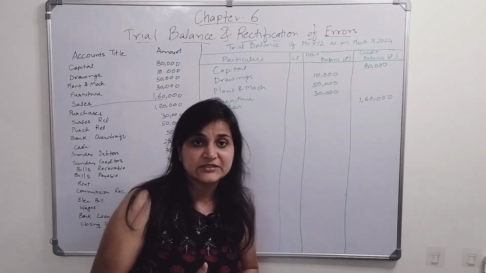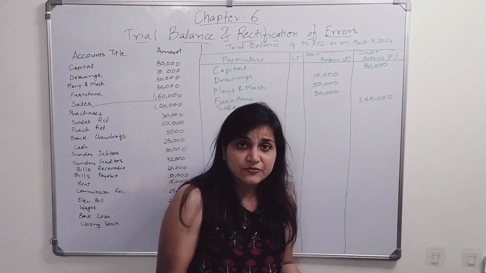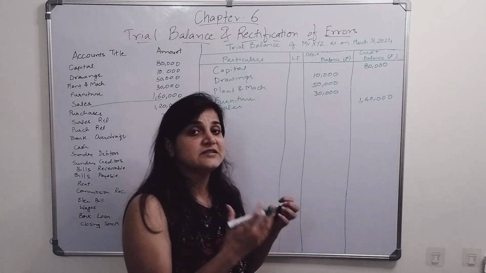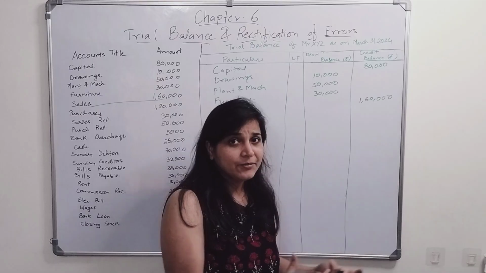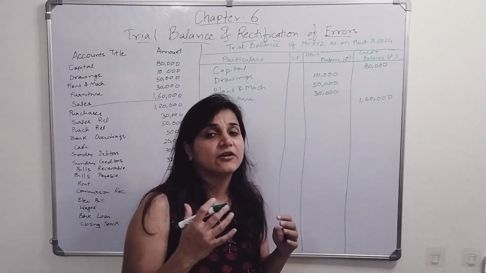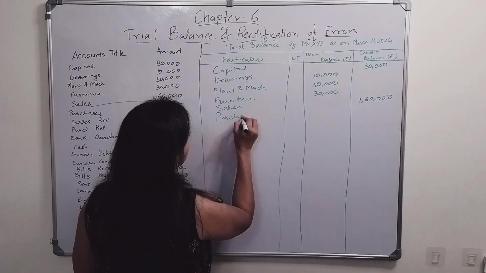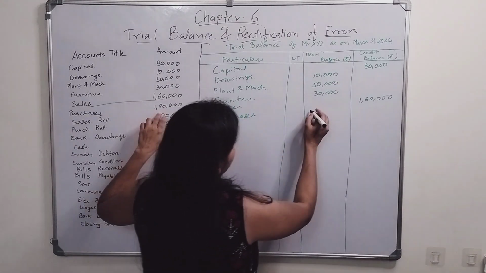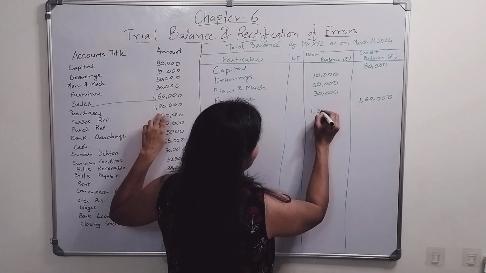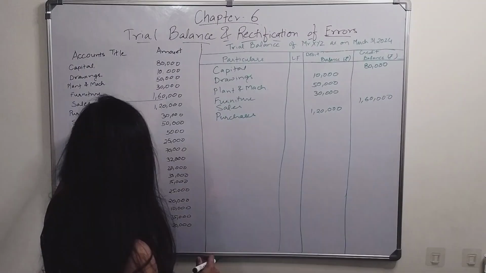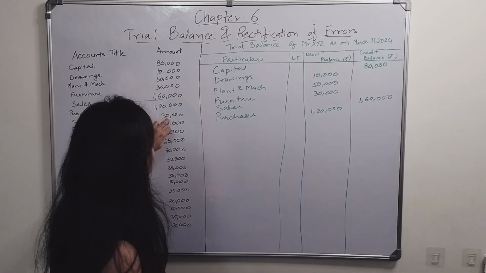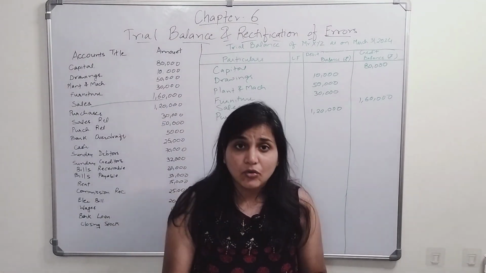Okay, the next is purchases. Purchases, we purchase the goods. It's an expense for the organization. Purchases comes on which side? Debit side. So it will always have a debit balance. Okay, so purchases, debit balance 1,20,000.